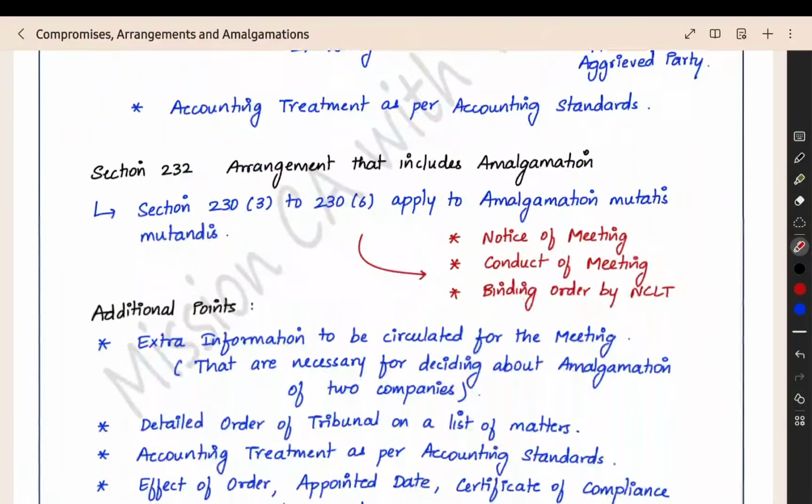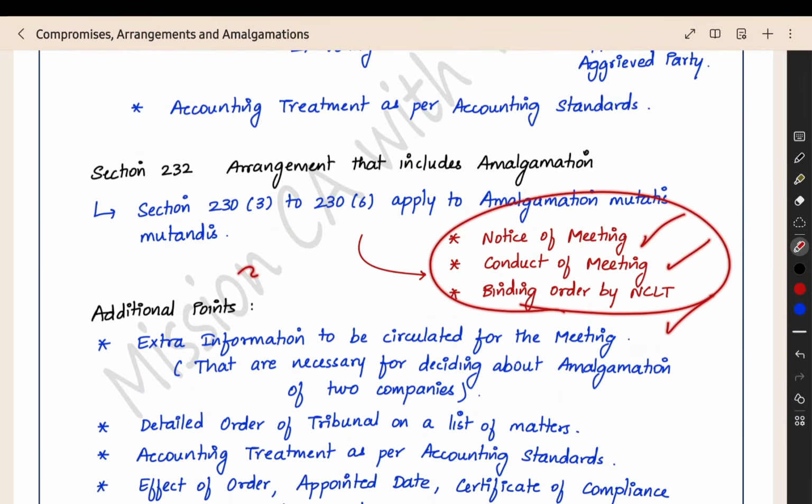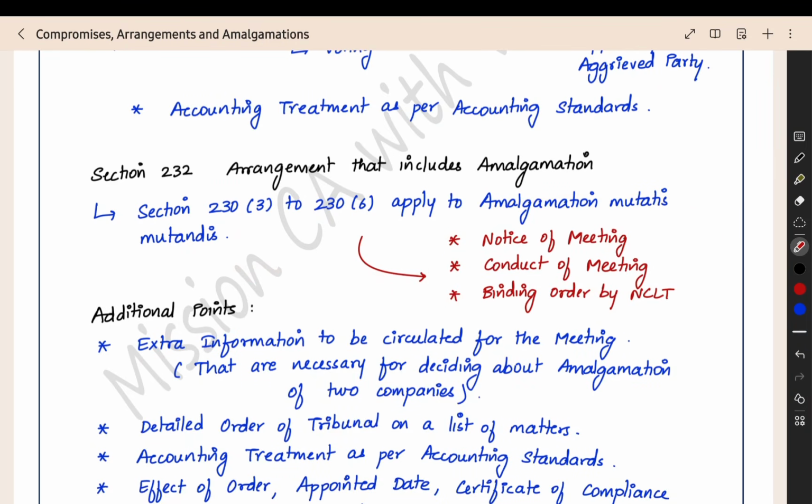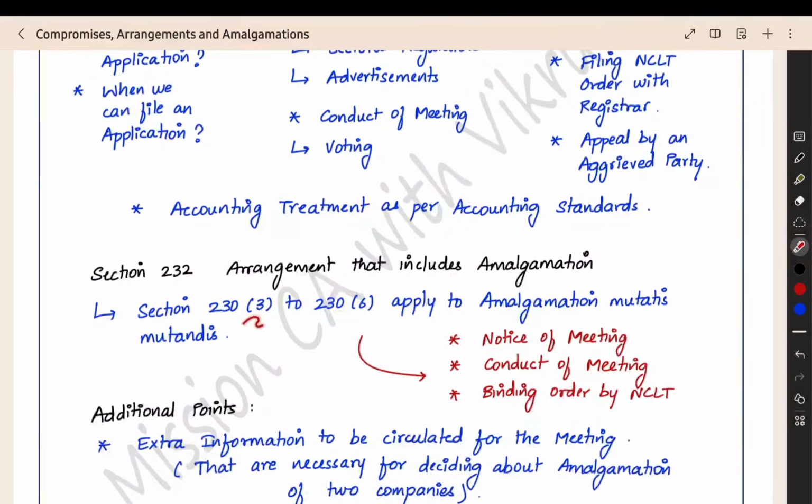What is the notice provision? What is the meeting conduct provision? What is the binding order provision? Given in section number 230, it will be applicable to section 232 also. Additionally, the additional information that you have to circulate, the additional matters that should be specified by the tribunal, that also you have to follow.